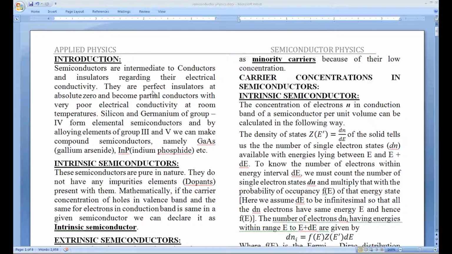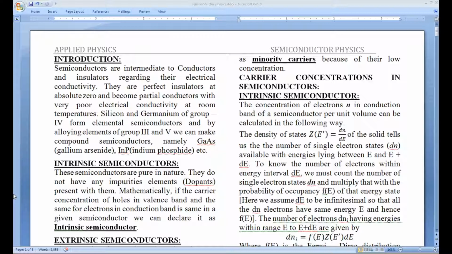Basically, semiconductors are insulators at absolute zero, with the gap between the conduction and valence bands of the order of 1 electron volt or so. At room temperature, this 1 electron volt energy gap is easy for the electrons of the semiconductor to overcome, and hence they have some non-zero conductivity at room temperature.